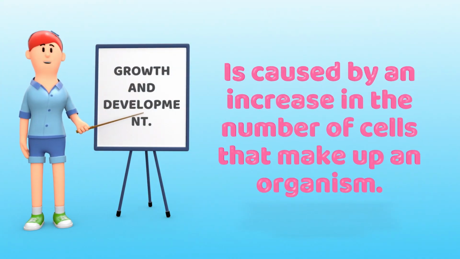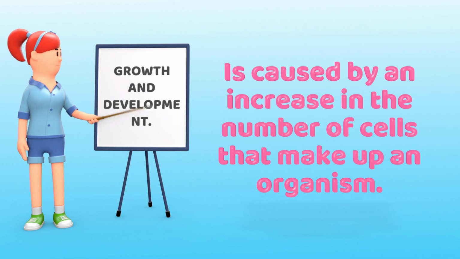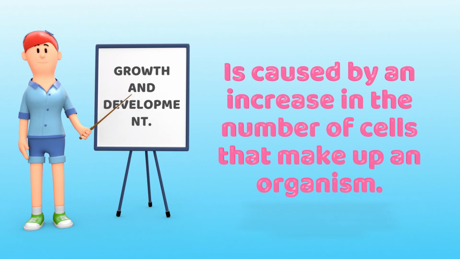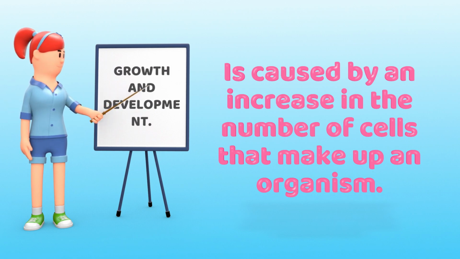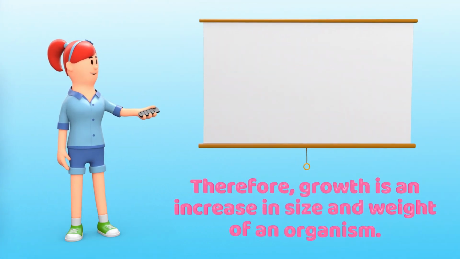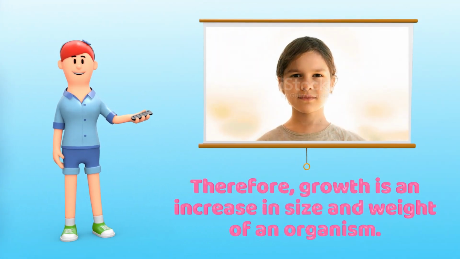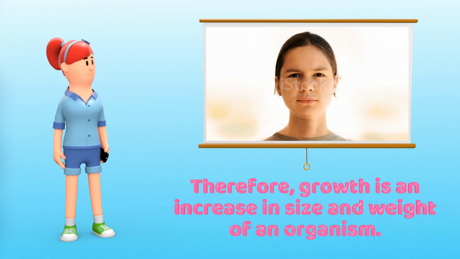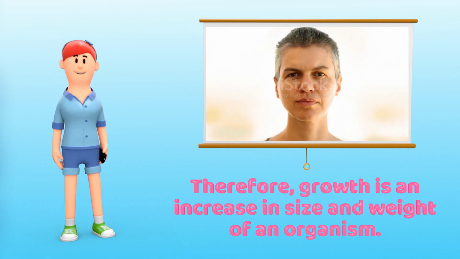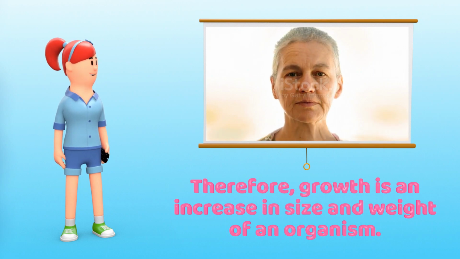The third characteristic is growth and development. Growth and development is caused by an increase in the number of cells that make up an organism. Therefore, growth is an increase in size and weight of an organism. For instance, we see the picture here.